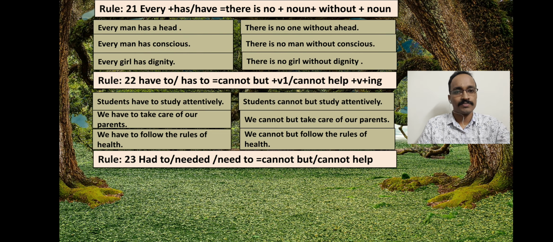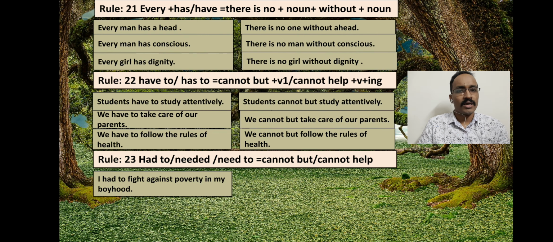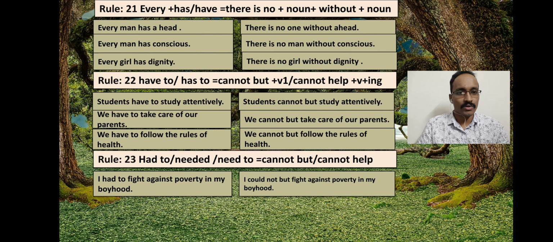See the example. I had to fight against poverty in my boyhood. Now cannot but or cannot help. Here you see, had to is there, this is past tense, therefore we are going to use couldn't but. I couldn't but fight against poverty in my boyhood.